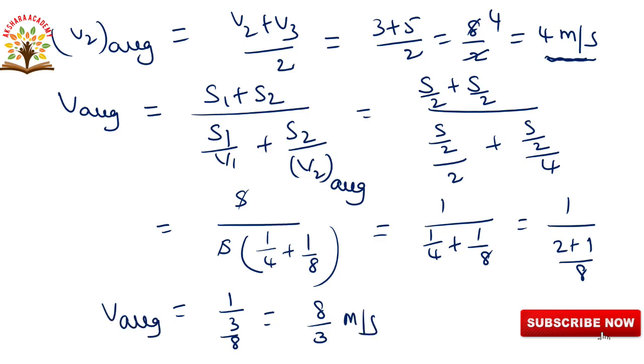So therefore V average is equal to 8 by 3 meters per second.